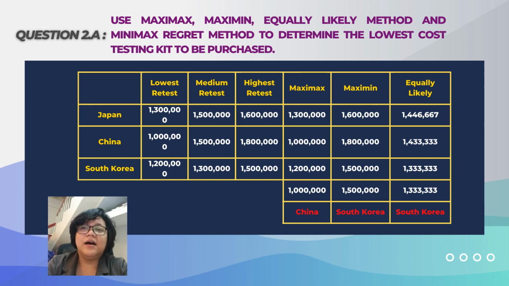So after running the data, the best cost offered, which is Maximax, is China, which is 1 million. For Maximin, which is the best of the worst costs offered, it would be South Korea with 1.5 million. And lastly, for Equally Likely, which is the best of the average priced testing kit, it would be South Korea with 1.3 million.